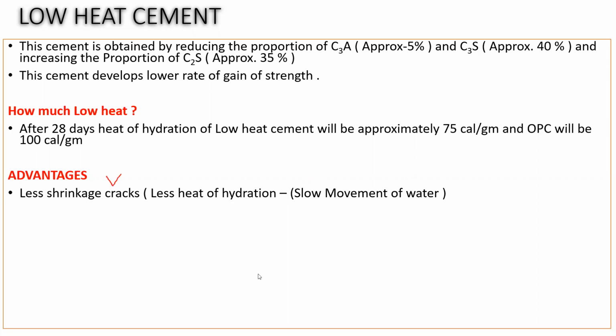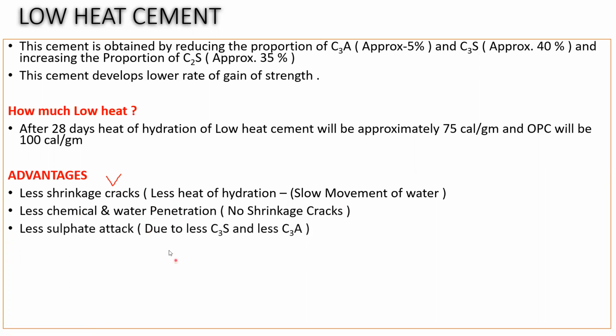What is the second point we have? The second point is less chemical and water penetration. Since we don't have any cracks, we will have a good density of that cement. So there won't be any cracks. As a result, there won't be any water penetrating through it, and also there is no chemical attack on it. So less chemical and water penetration.